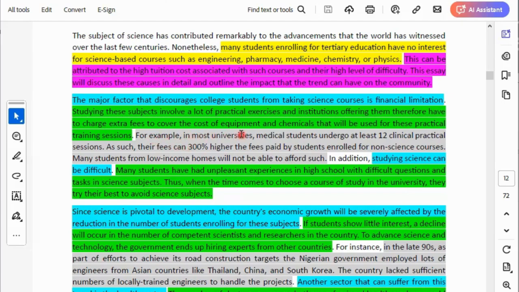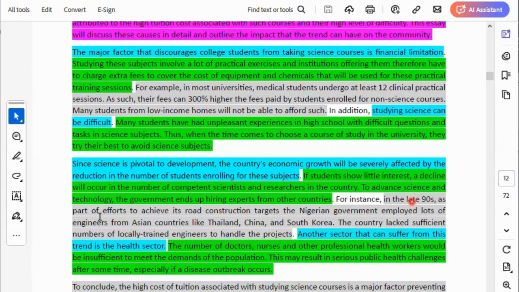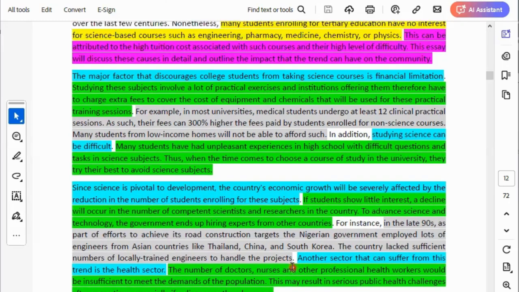For example, in most universities, medical students undergo at least 12 clinical practical sessions. Can you see the example? Most universities. That's something that involves many people. Look at the other example here. In the late 90s, as part of efforts to achieve road construction targets, the Nigerian government employed lots of, can you see, the Nigerian government. So you mention something that happened in a country that involved many people. That's what I call a relevant example, a strong example. That's how you give examples in your essays. I hope you get my point now, ladies and gentlemen.